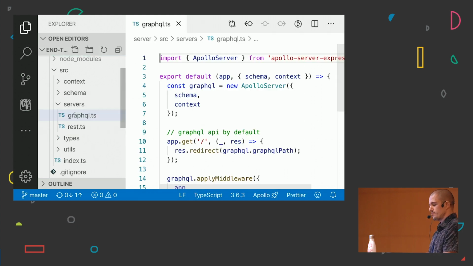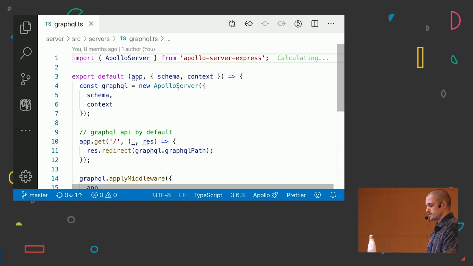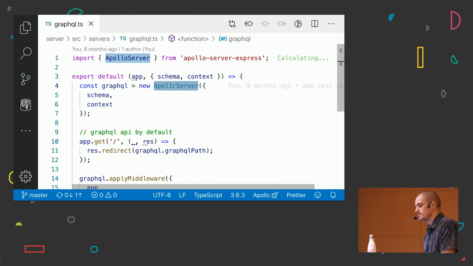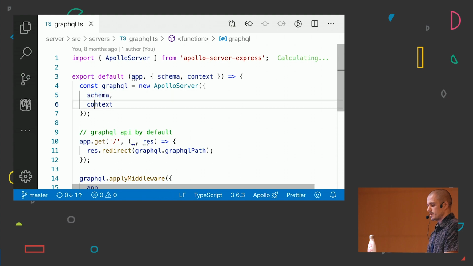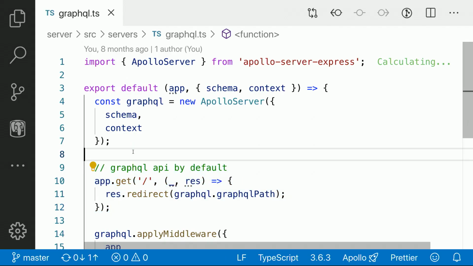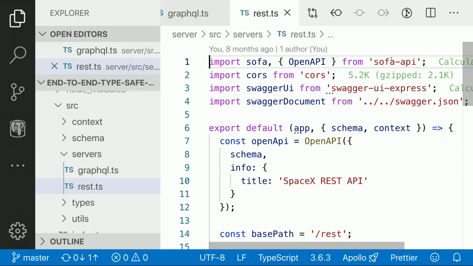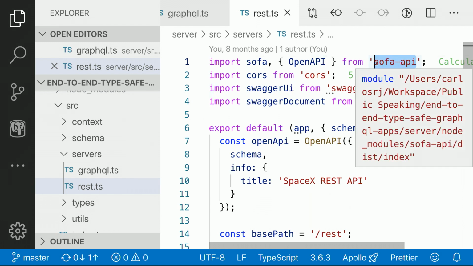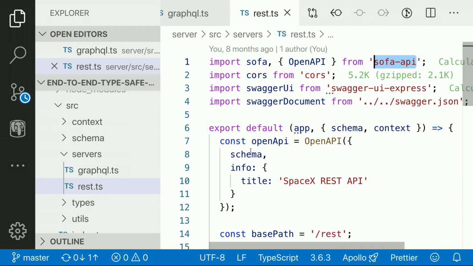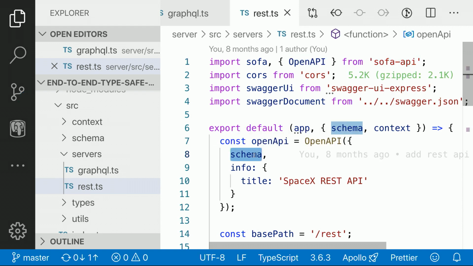We've got two servers. First is the GraphQL server, for which we are going to use Apollo Server. We just have to pass the schema and context. And then we've got as well a REST server, where I'm going to be using Sofa API in order to auto-generate a fully typed, fully documented REST API based on my GraphQL schema. So I'm going to just use this. I'm going to use OpenAPI, pass the schema, and that's going to do everything for me.